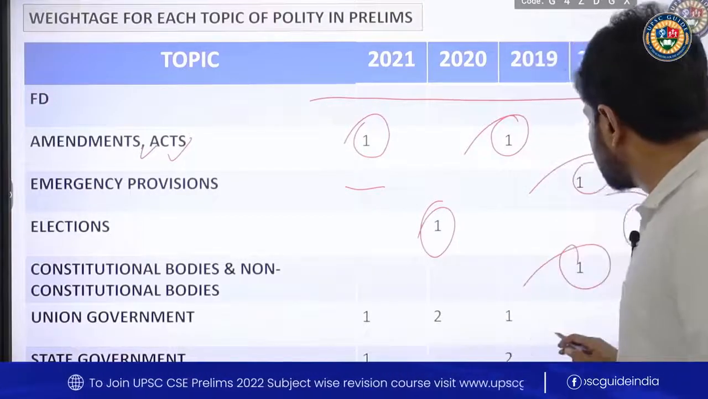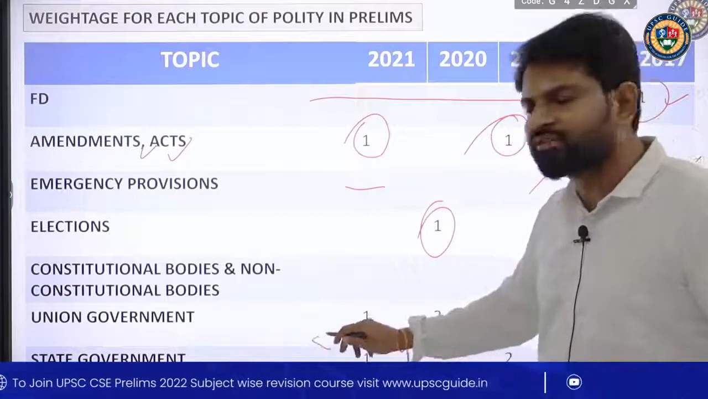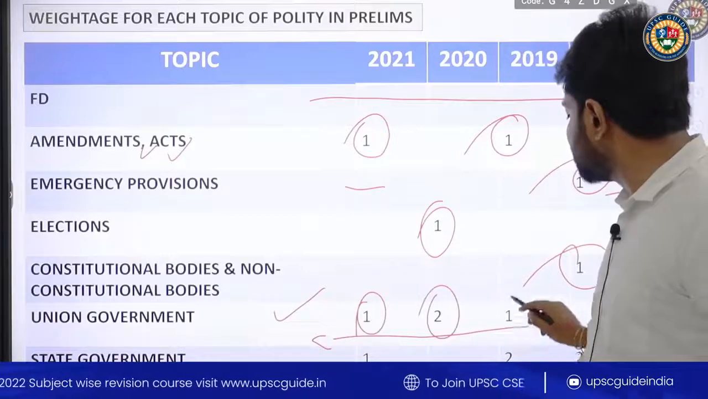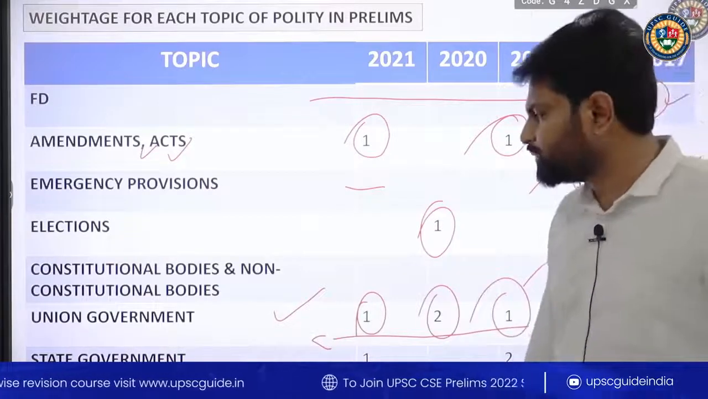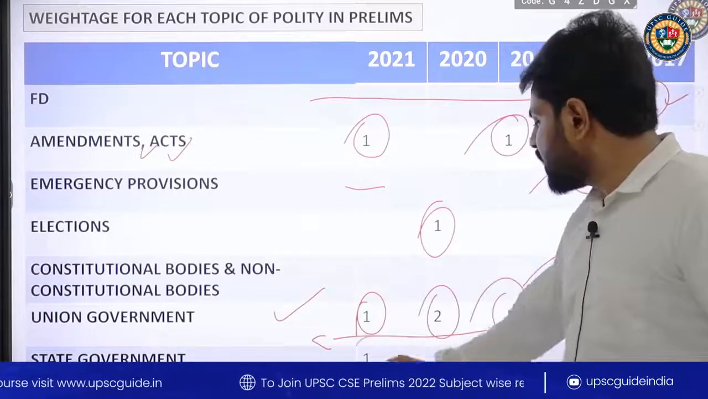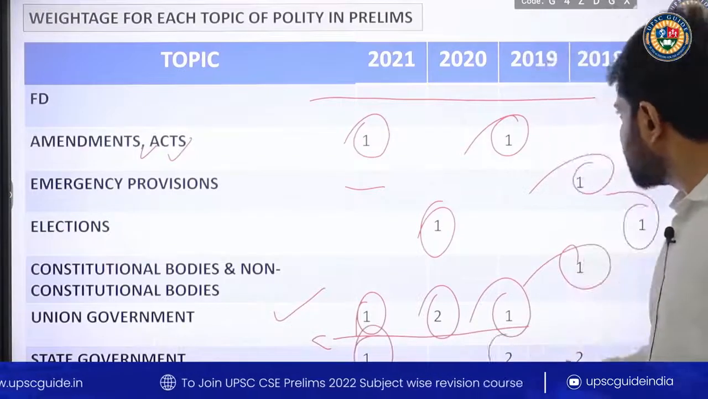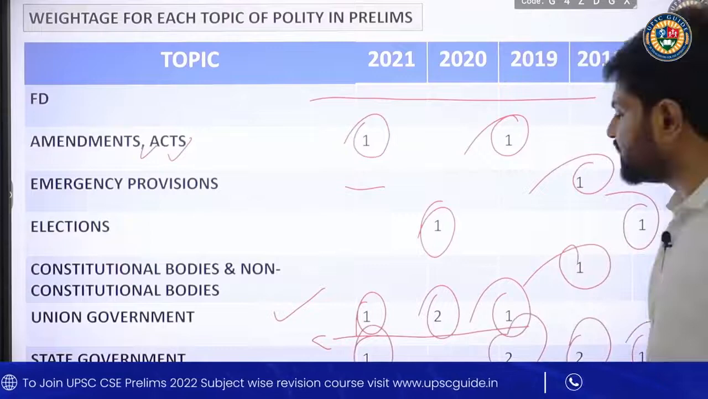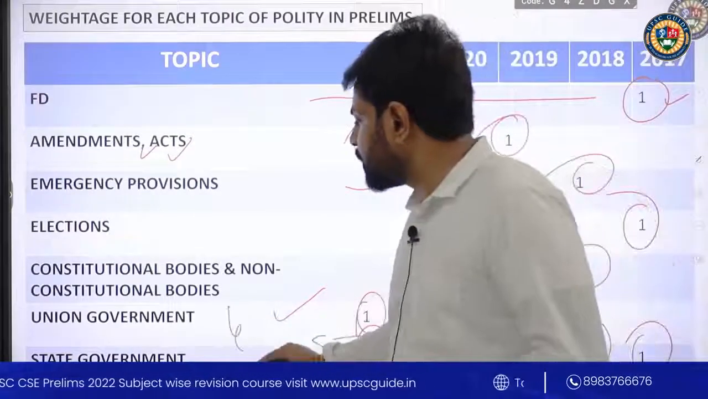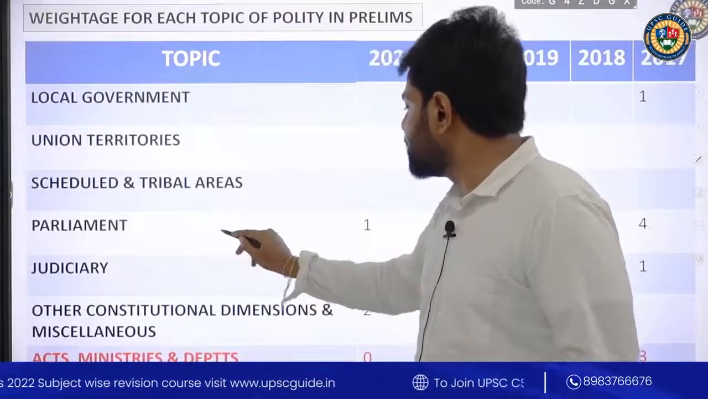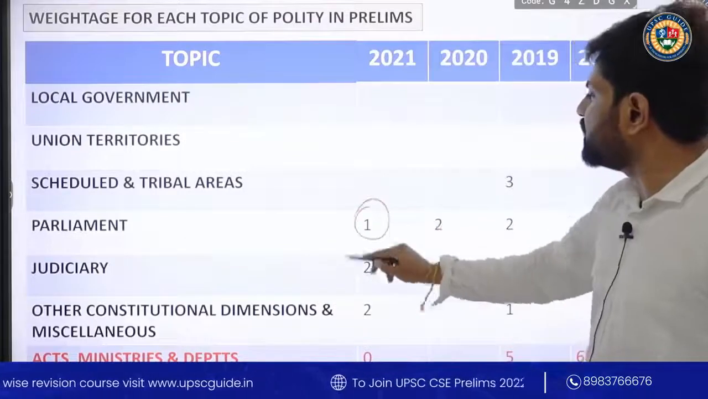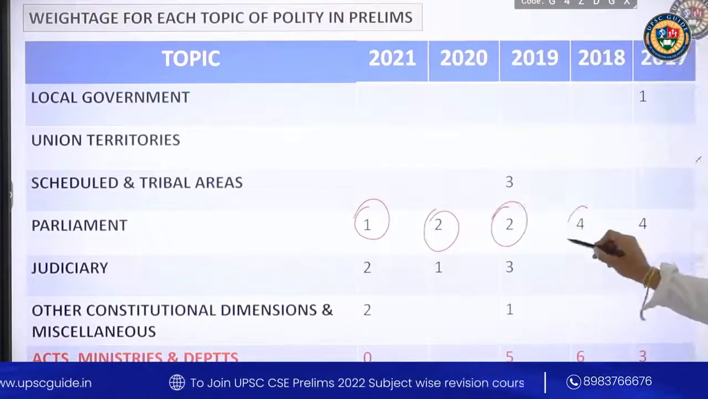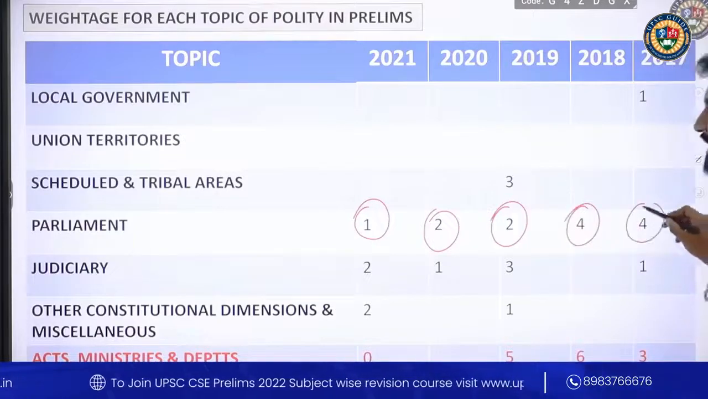Union government, again you can see consistently questions are being asked from this particular topic: 1 in 2021, 2 in 2020 and 1 in 2019. State government, 1 question in 2021, 2 each in 2019 and 2018, and again 1 in 2017. Parliament, you can see, 1 question in 2021, 2 in 2020, 2 in 2019, 4 in 2018, 4 in 2017.